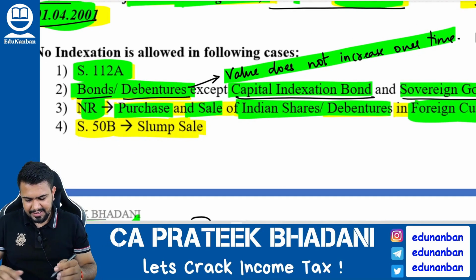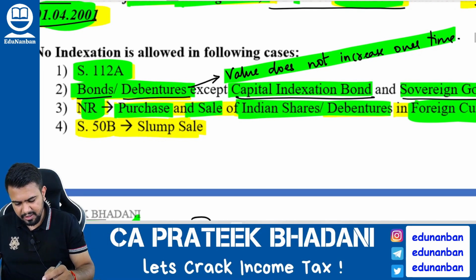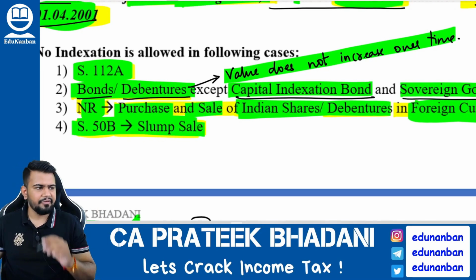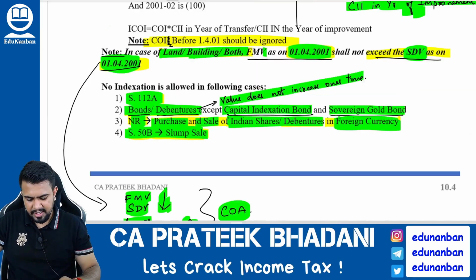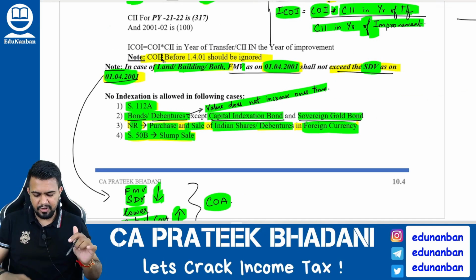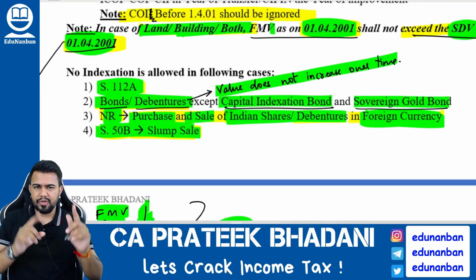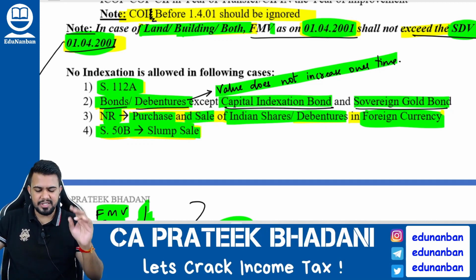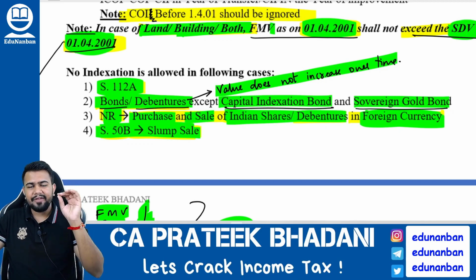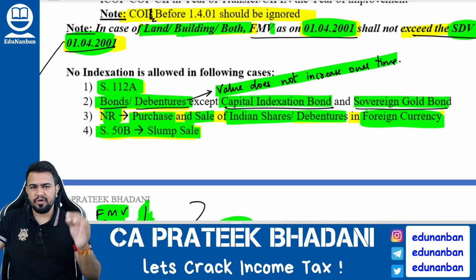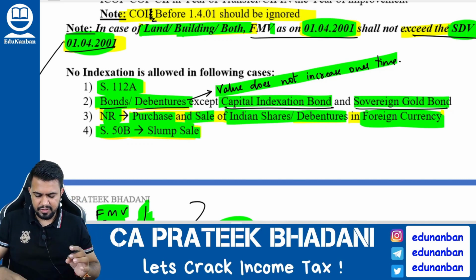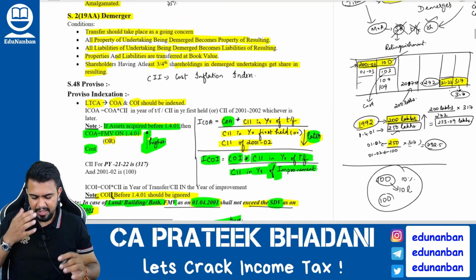Okay, next in section number 50B, that is slump sale, also indexation concept will not apply. So four cases where indexation will not apply. Number 1, 112A. Number 2, bonds and debentures other than capital indexation bond and sovereign gold bond. Number 3, if a non-resident is purchasing or selling the Indian shares or Indian debentures in foreign currency. And number 4, section 50B, that is slump sale. So in four cases indexation will not apply.